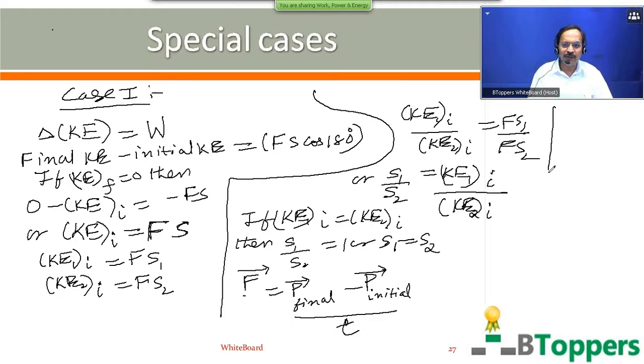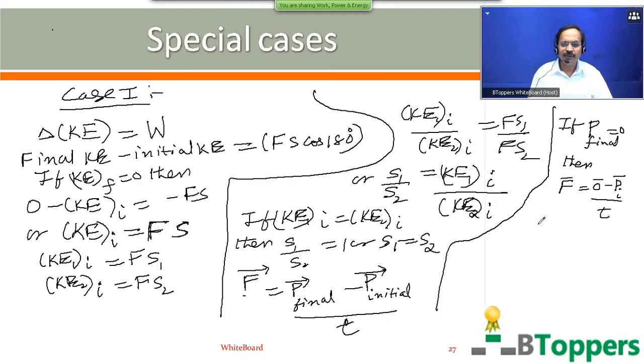So when the body is brought to rest by applying a constant retarding force, then the magnitude of the final momentum is 0. The magnitude of the final momentum is 0, then the retarding force F bar can be written as 0 minus p_i bar by t. So the magnitude of the retarding force applied is equal to the magnitude of the initial momentum of the body divided by the time taken to bring the body to rest.